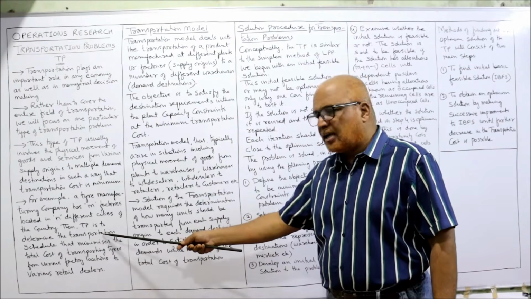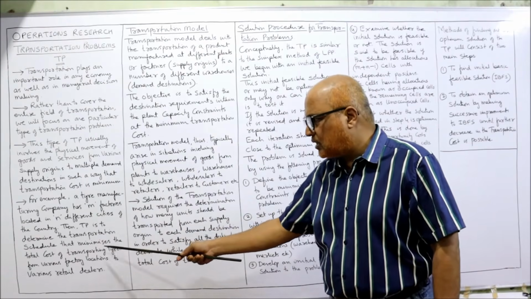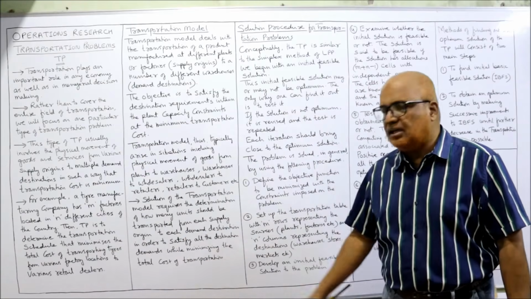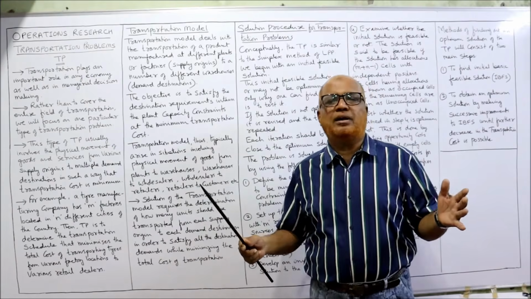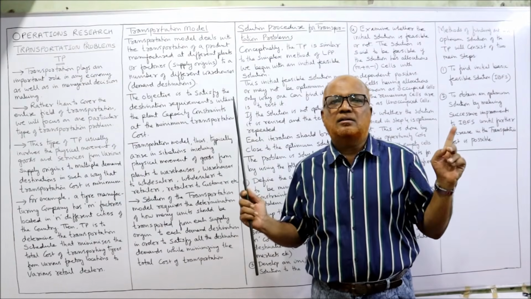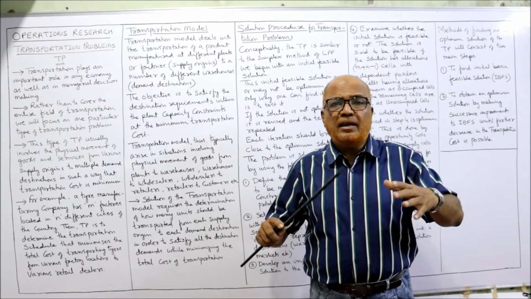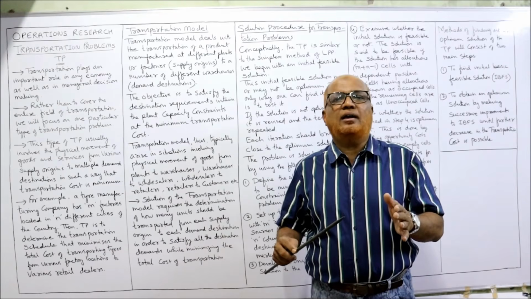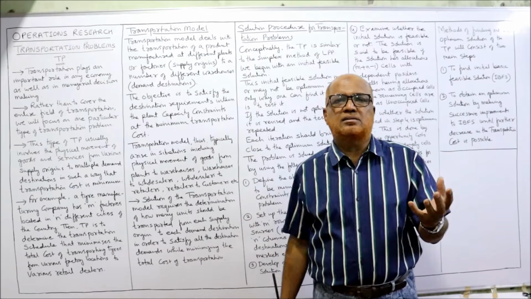Transportation determines the transportation schedule that minimizes the total cost of transporting tires from various factory locations to various retail dealers. So our company is a tire manufacturing company. We have M factories at different parts of the country. Now we have many dealers who want the tires. So we have to supply the tires from the factories to the dealers.